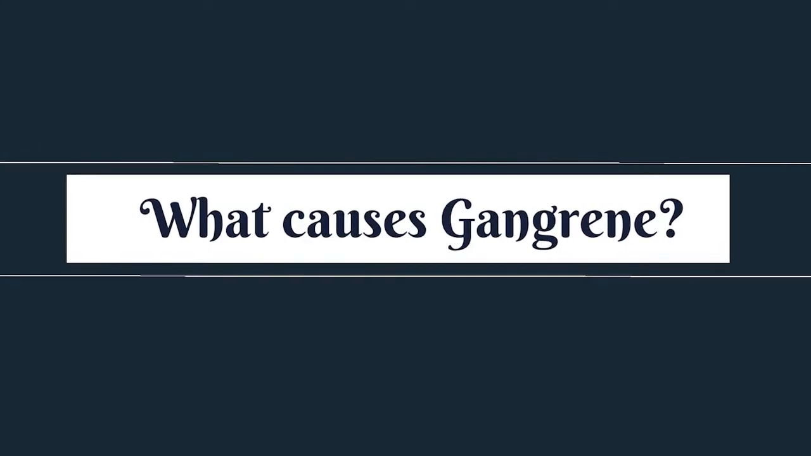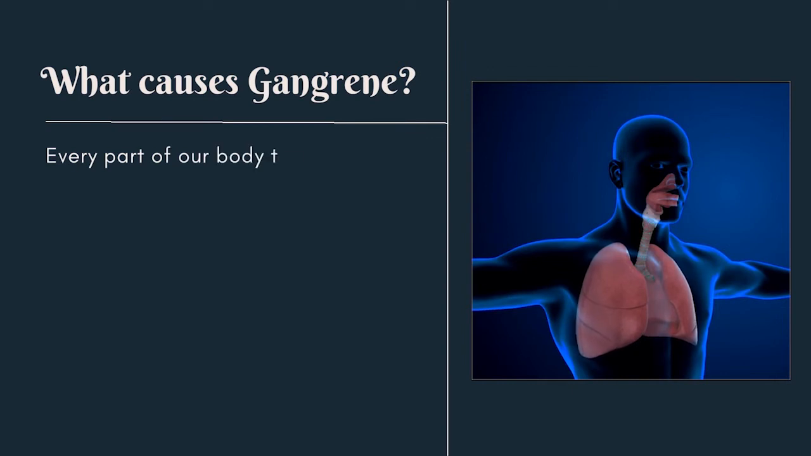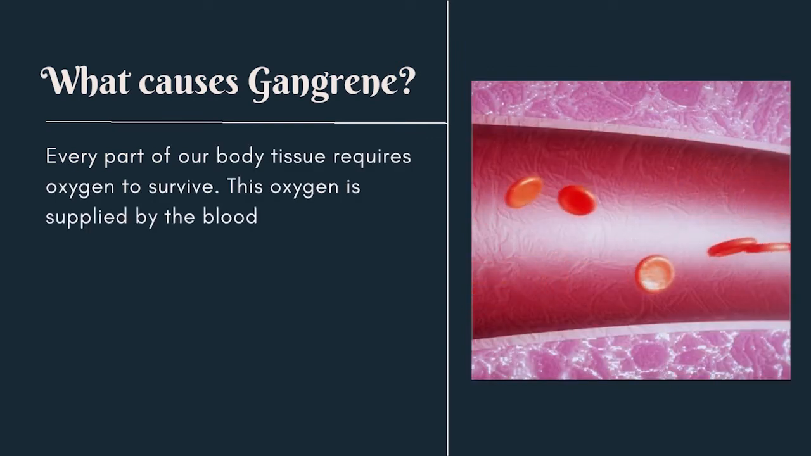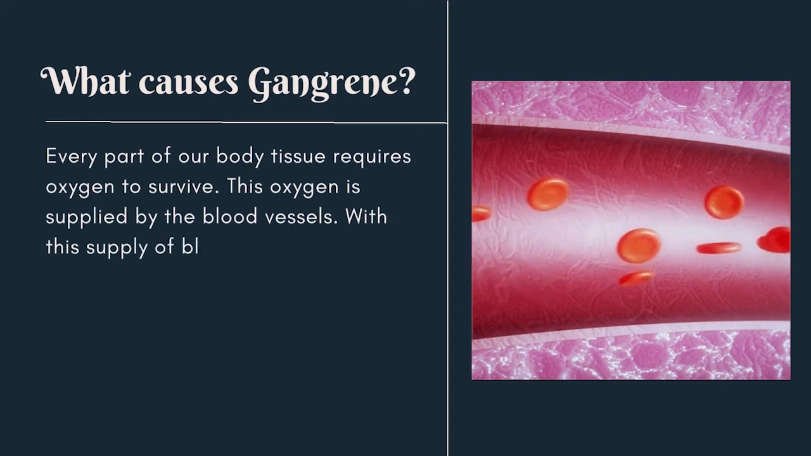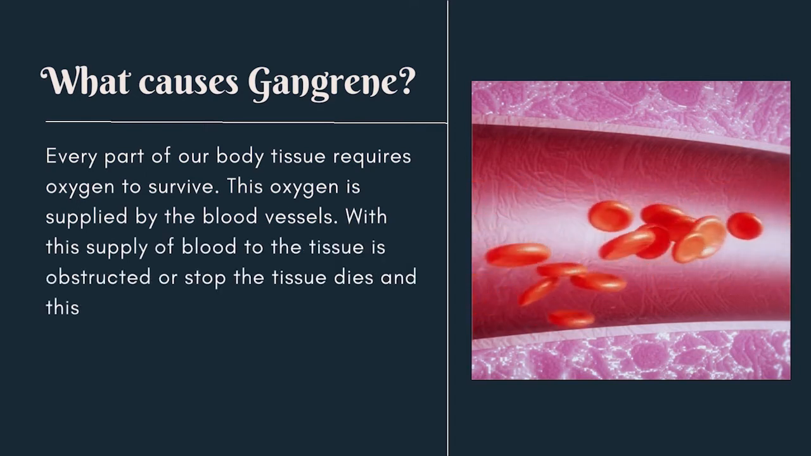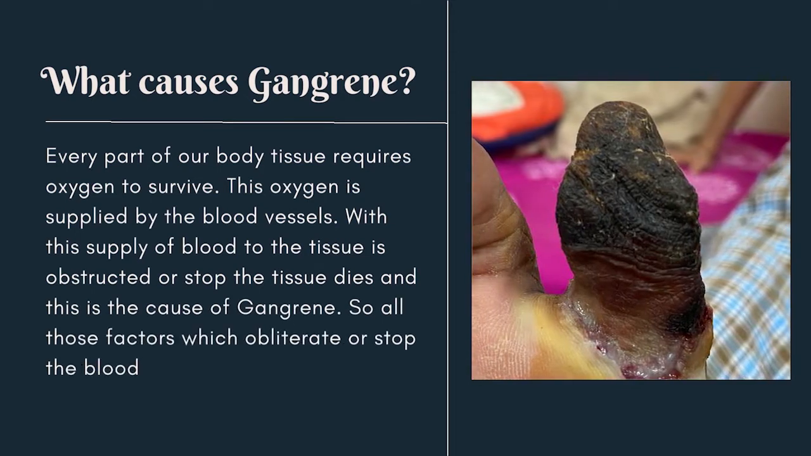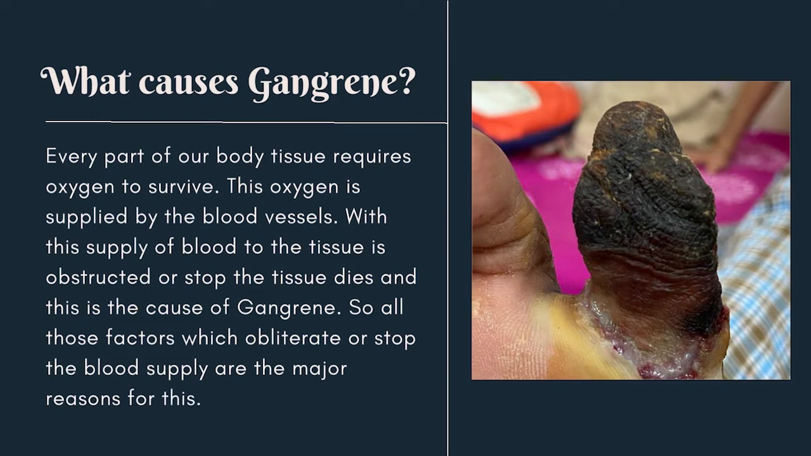What causes gangrene? Every part of our body tissue requires oxygen to survive. This oxygen is supplied by the blood vessels. When this supply of blood to the tissue is obstructed or stopped, the tissue dies, and this is the cause of gangrene. So all those factors which obliterate or stop the blood supply are the major reasons for this.